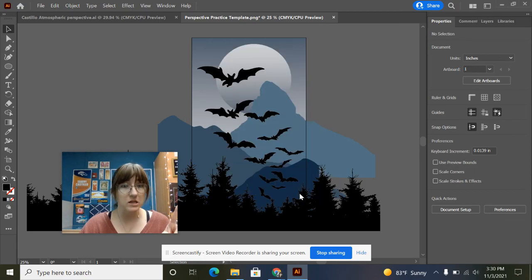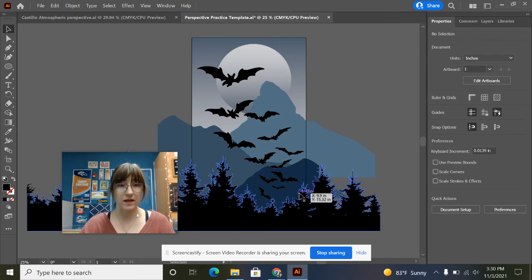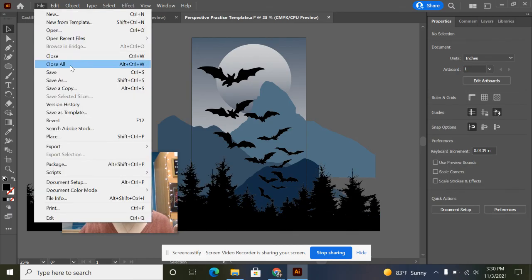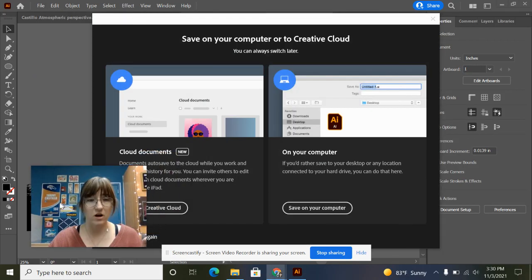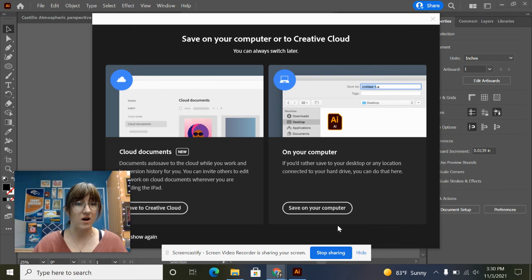Now, that does not mean that you should not save it as an Illustrator file as well. I think a lot of people recently have only been exporting and not saving as an Illustrator file, and that's not good. So we're going to do File, Save As, on your computer or on Creative Cloud, or both, honestly. Like, the more places that you save, the better, okay? So save it in more than one place.